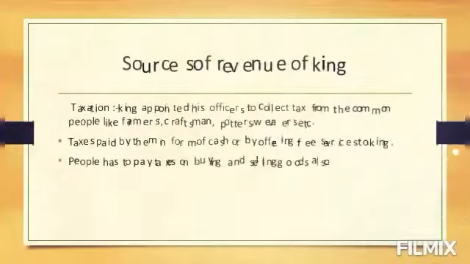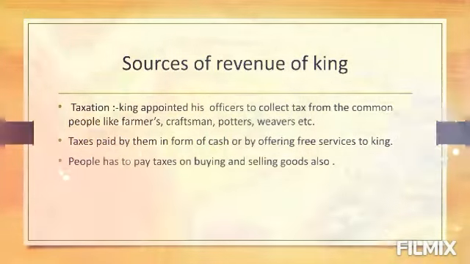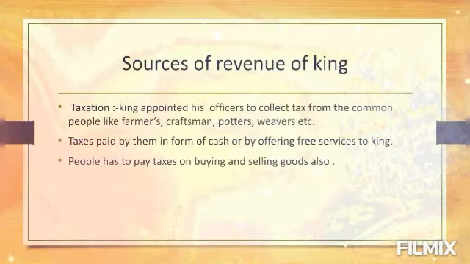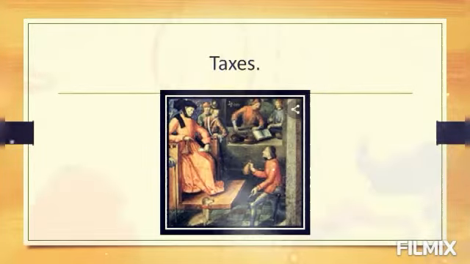Let's talk about sources of revenue of the king. The main source of revenue of the king was taxation. The king appointed his officers to collect tax from common people like farmers, craftsmen, potters, weavers, etc. Taxes were paid in the form of cash or by offering free services to the king. People had to pay taxes on buying and selling of goods also.